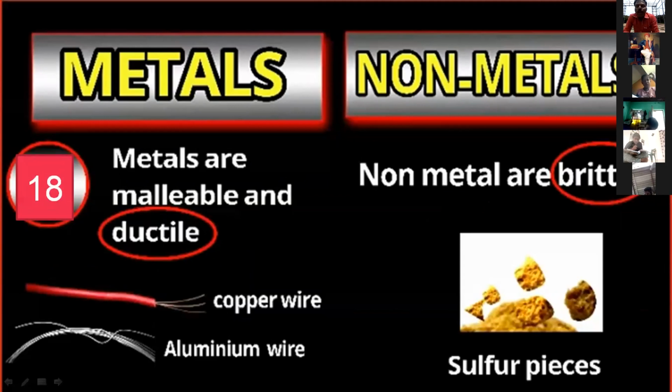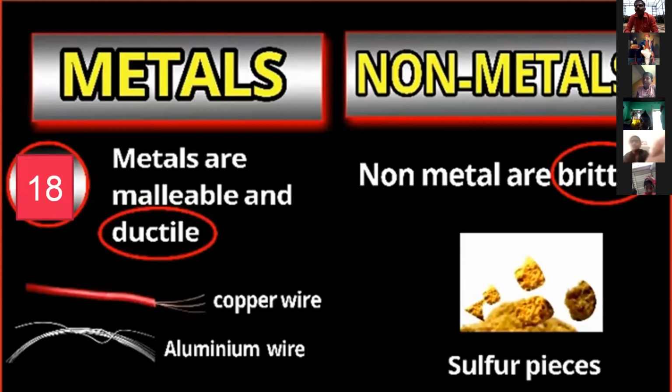Metals are malleable and ductile. All metals are very hard, but they are malleable. Malleable means that a metal can be changed into thin sheets. This property is called malleable. Thin layers and sheets: it can be converted into thin sheets. That is called malleable.